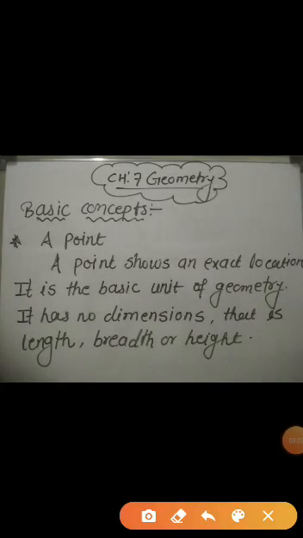Students, today I am going to start the new chapter, Chapter 7 Geometry. Now let's see about the basic concept of geometry first. The first concept of geometry is point. Now what do you mean by point? A point shows an exact location. It is the basic unit of geometry. It has no dimension, that is, no length, no breadth and no height.